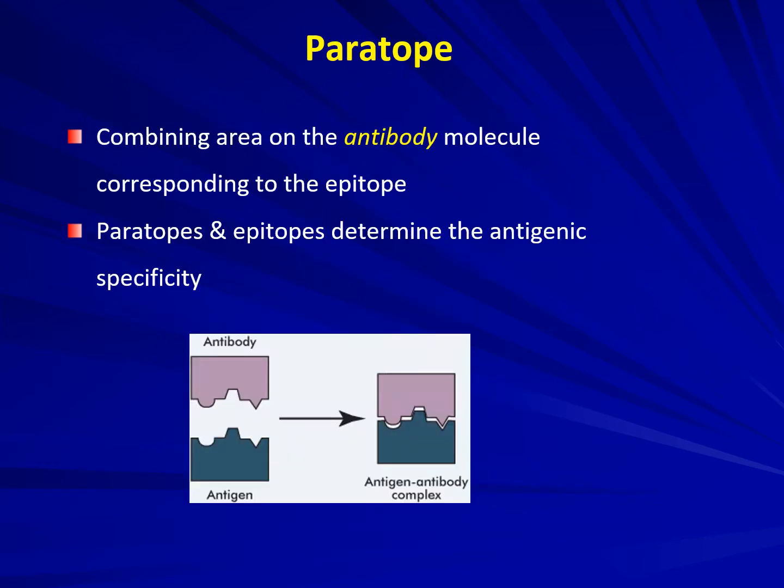A paratope. What is a paratope? It is a combining area on the antibody molecule which corresponds to the epitope. So paratopes and epitopes determine the antigenic specificity. If the epitope fits perfectly into the paratope, they are highly specific to each other.